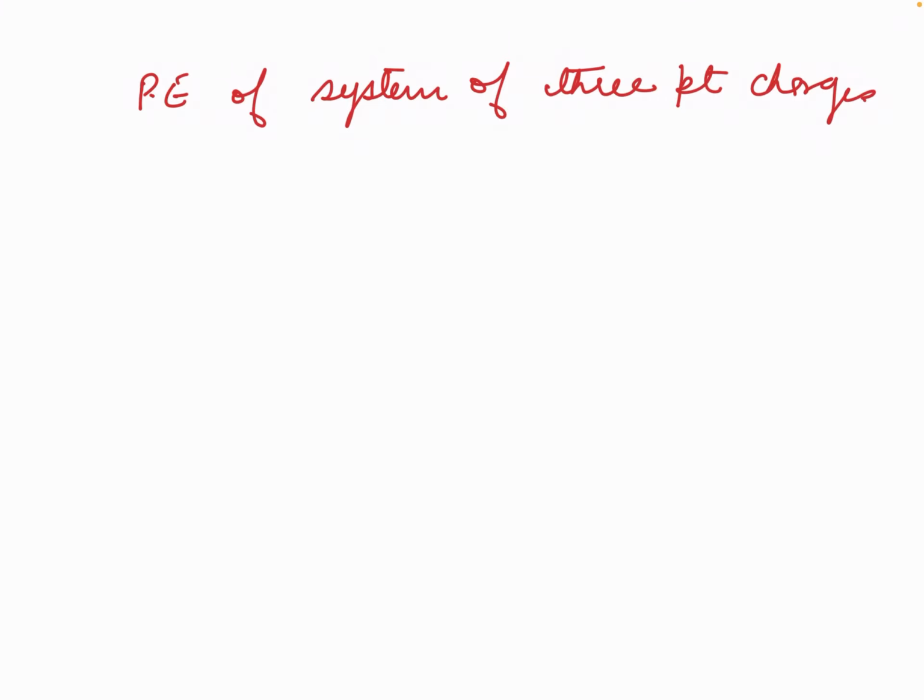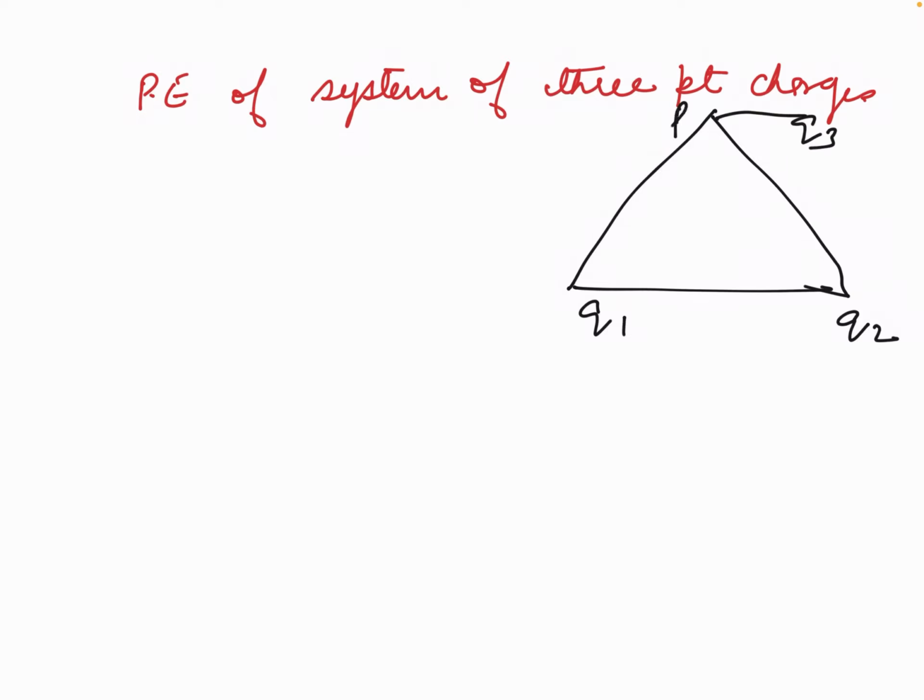Now we assume that there are three charges Q1, Q2 and Q3 at points P1, P2 and P3. So these distances will be R12, R13 and R23.